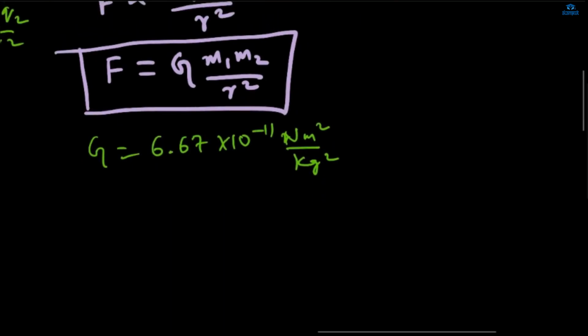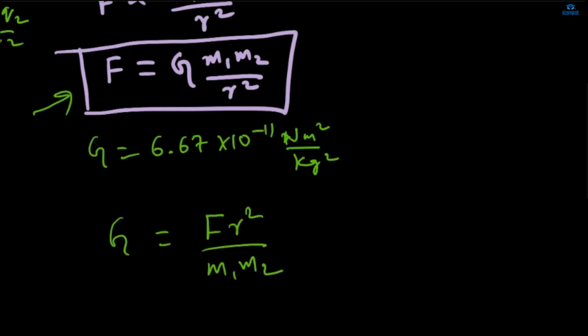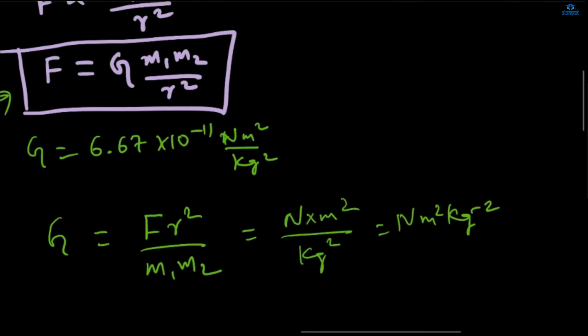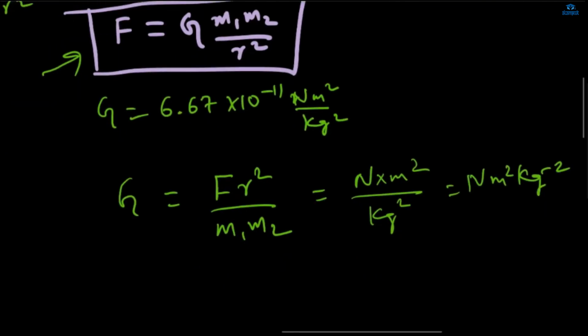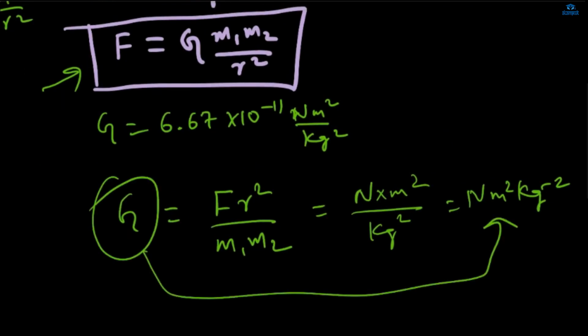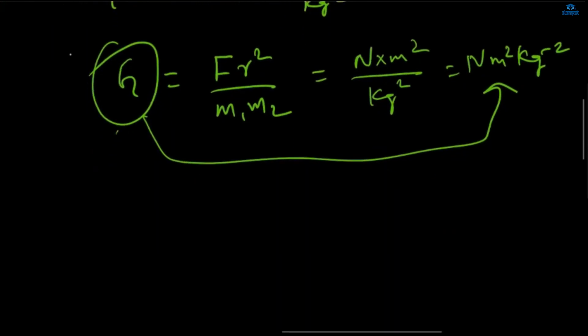Okay, it means that you want to say like G, we have just rearranged this equation. Ma'am, it's basically force. Can we write it like this for G? Yes, ma'am. And just we will put the unit in place of the force, mass and distance. So it will become Newton into meters square by kg square. So it has become Newton meter square per kg square. We can write it in this fashion also. So this is what the unit of G is. This is called the gravitational constant.